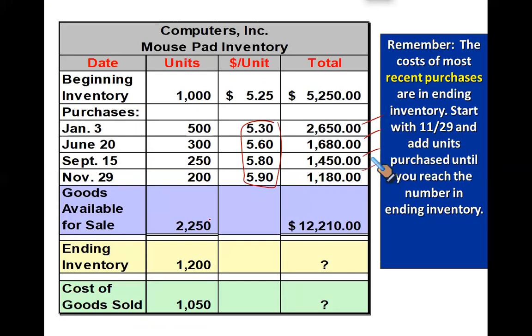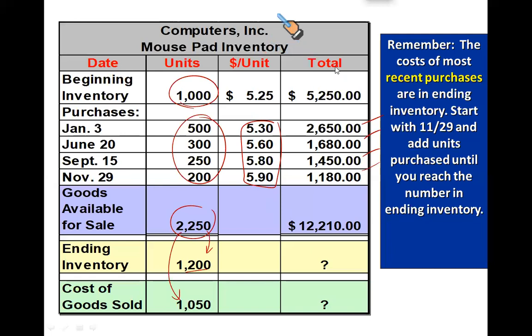During the period, if you add these all, you will get 2250. This is the goods available for sale. Remember, goods available for sale is the opening stock plus goods we bought. Out of these 2250, we sold 1050. 2250 less 1050 will give you 1200. This is the ending inventory.